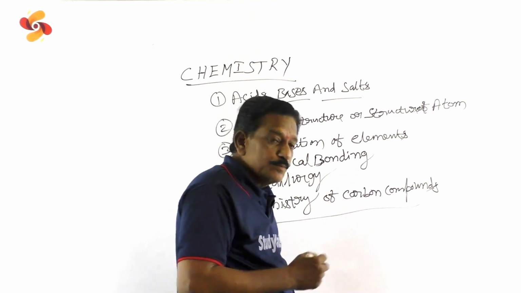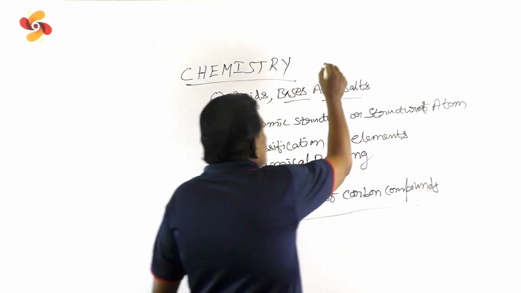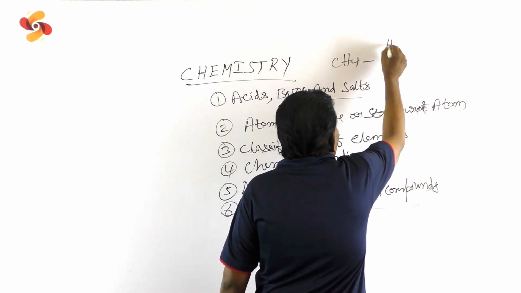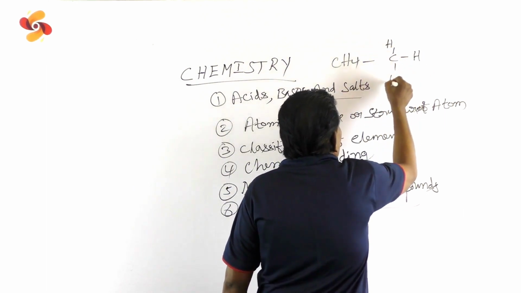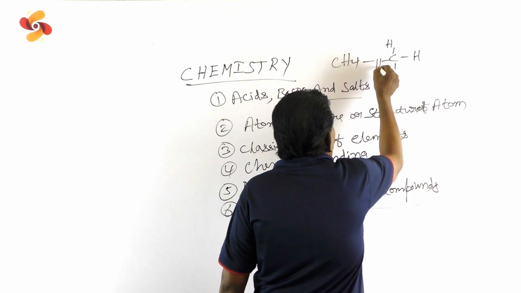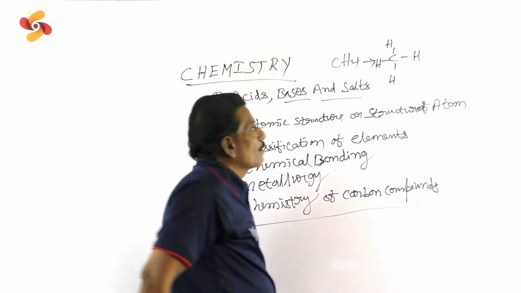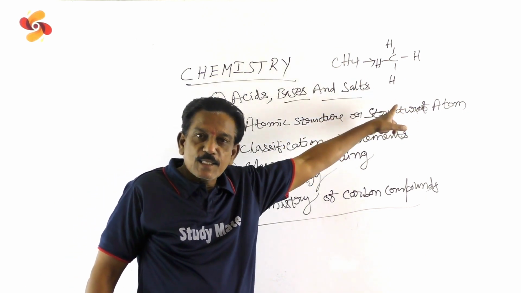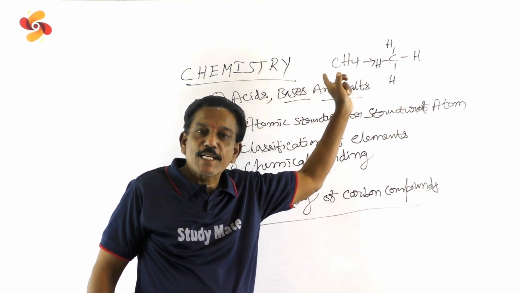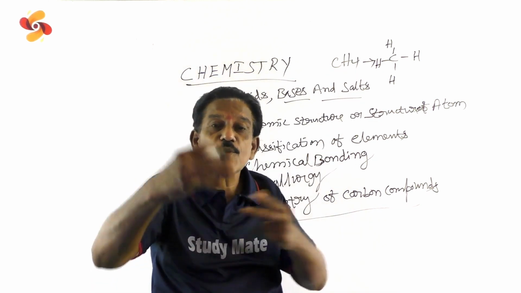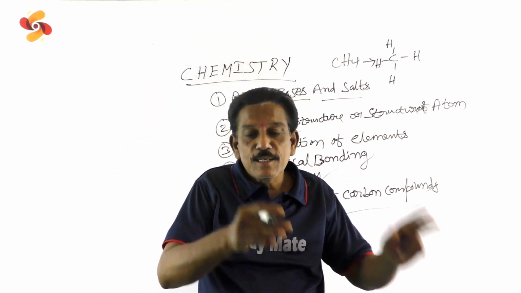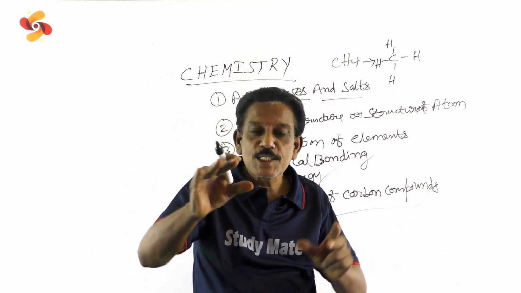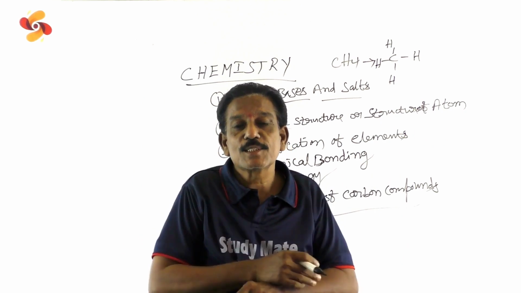So the CH4 formula is written like this. In the structure, carbon is at the center and 4 hydrogens are attached. These structures you have to practice a lot in 10th class chemistry as well as in your higher study. If you write a structure, you will get the marks.